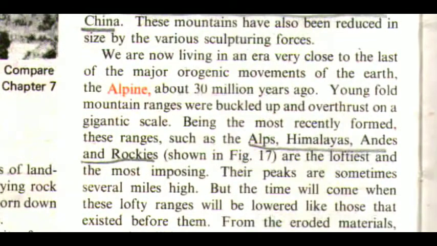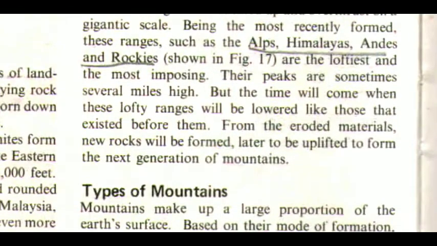We are now living in an era very close to the last of the major orogenic movements of the earth. The Alpine, about 30 million years ago, young fold mountain ranges were buckled up and overthrust on a gigantic scale. Being the most recently formed, these ranges, such as the Alps, Himalayas, Andes, and Rockies, shown in figure 17, are the loftiest and the most imposing. Their peaks are sometimes several miles high, but the time will come when these lofty ranges will be lowered like those that existed before them. From the eroded materials, new rocks will be formed later to be uplifted to form the next generation of mountains.